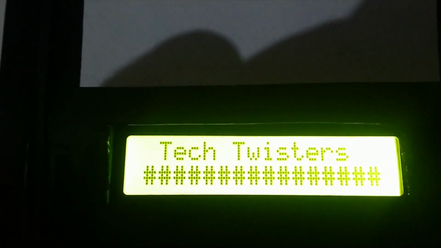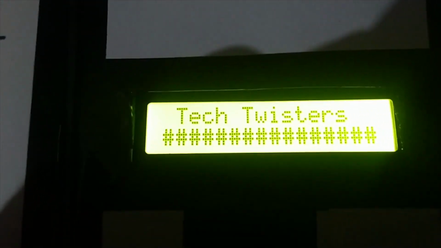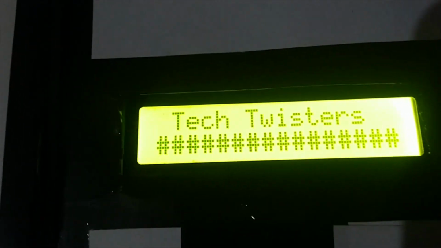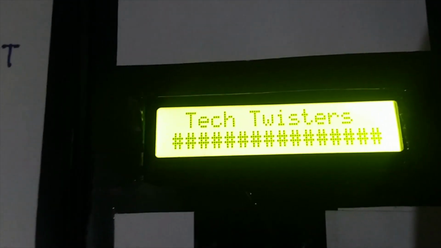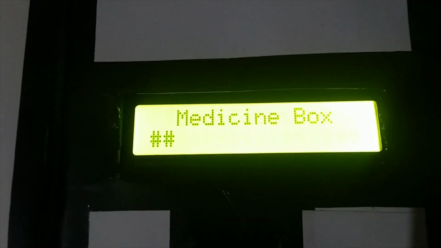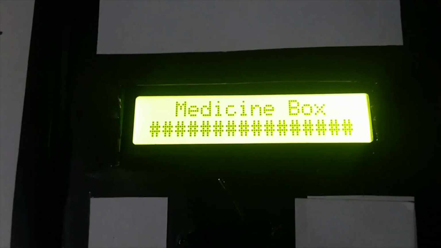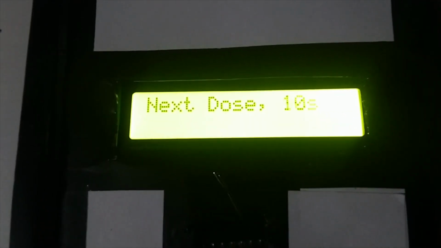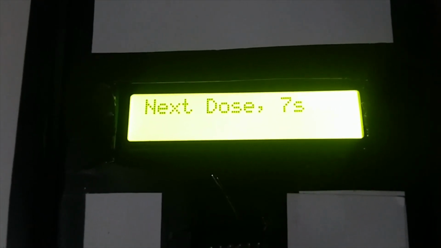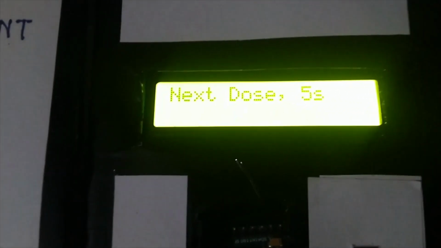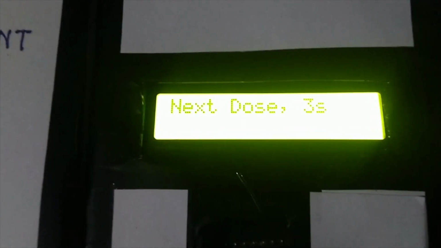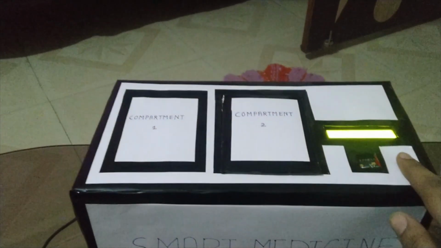So let's turn on the medicine box. So now it's turning on. And now it's showing time for next medicine dosage. So now it's time to take medicines. So we can hear the Medbox is continuously alarming the user to take medicine.